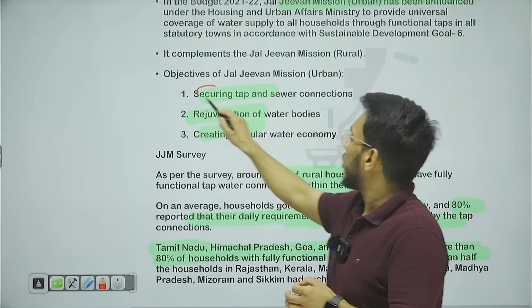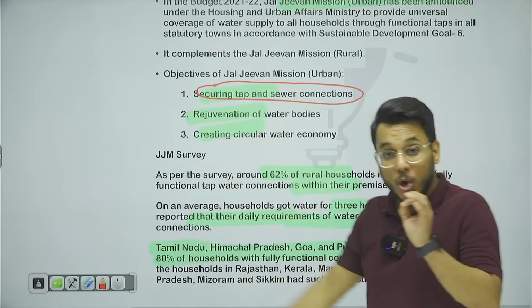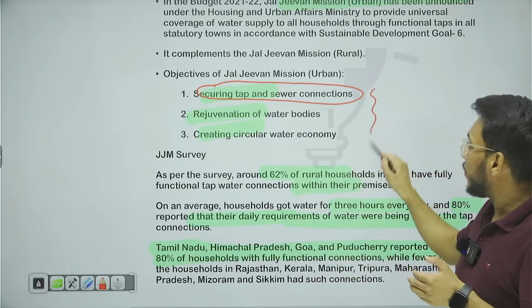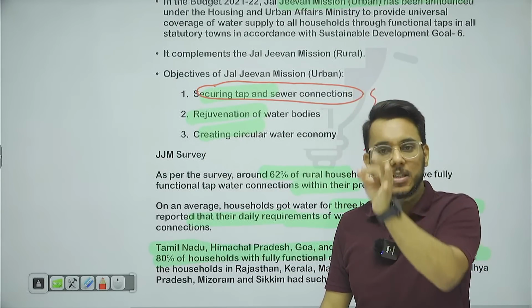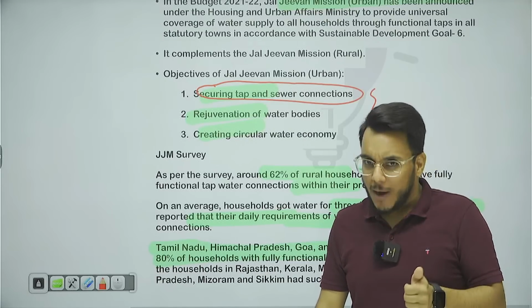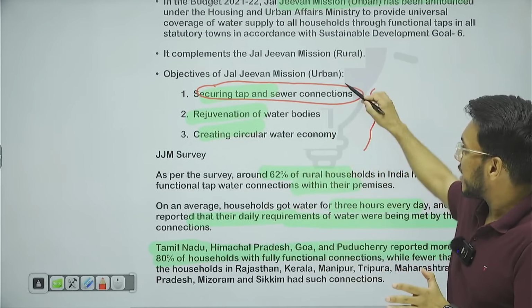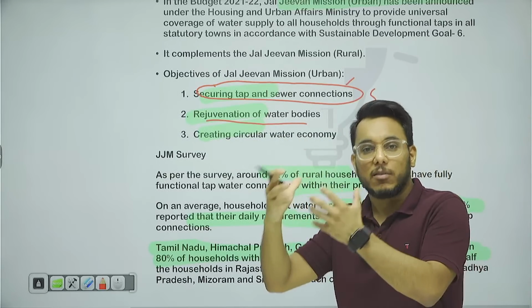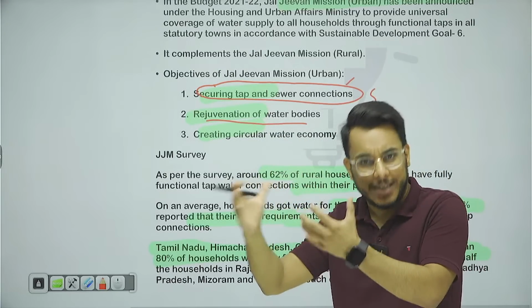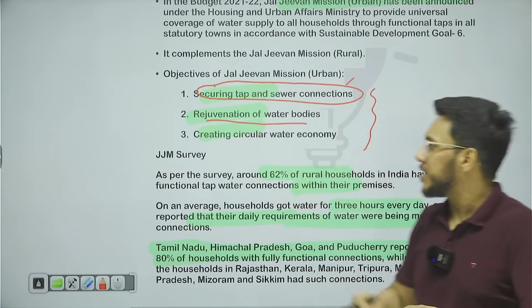Number one, securing tap and sewer connections. So not only water. These types of options are often given in the prelims examination: with respect to Jal Jeevan Mission, consider the following statements. So apart from water, sewer connections will be focused on. Number two, rejuvenation of water bodies, such as bowries, lakes, ponds, etc. Rejuvenation of water bodies will be done.